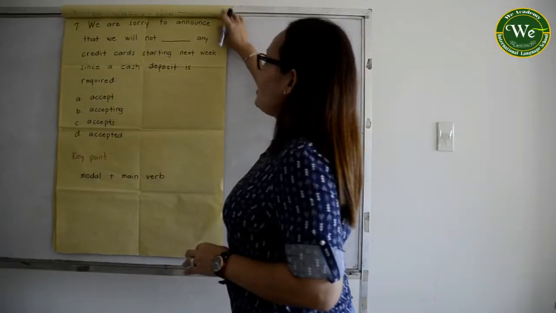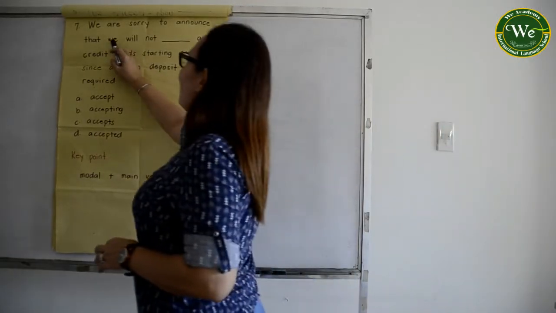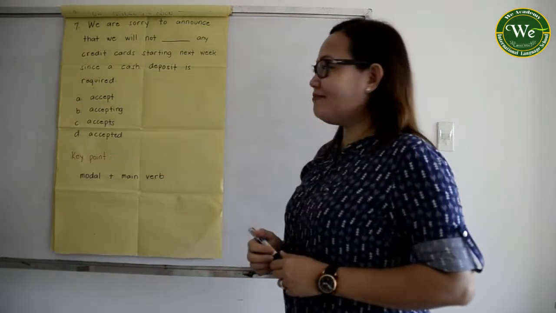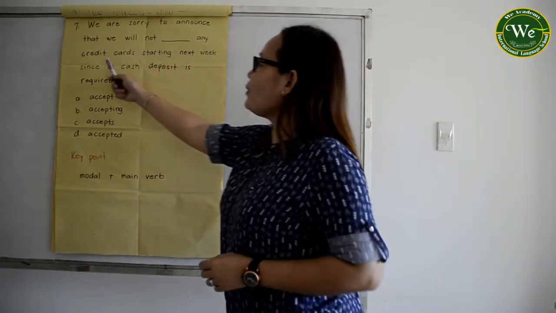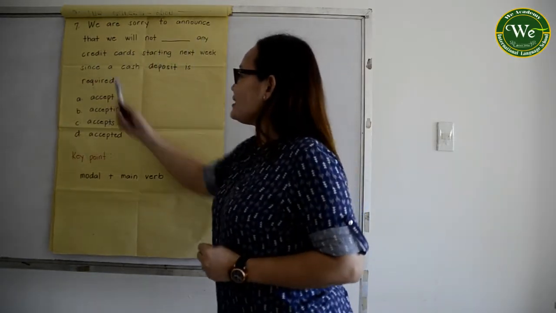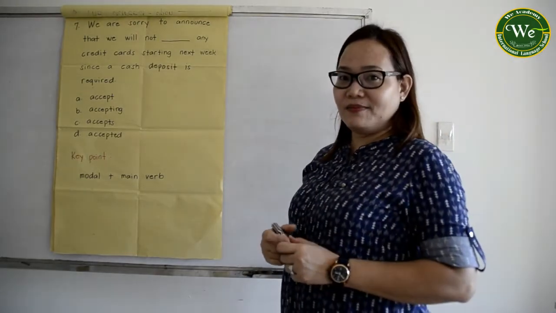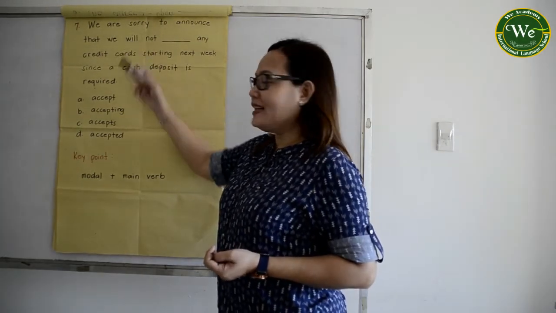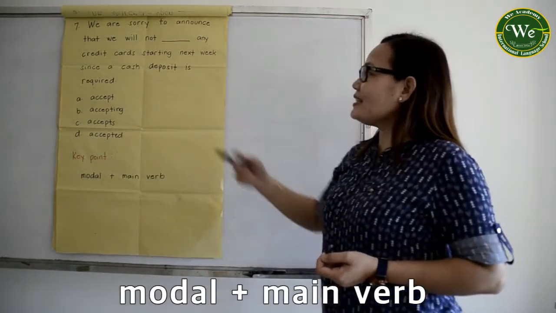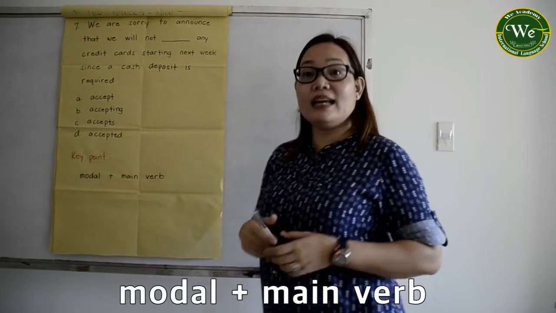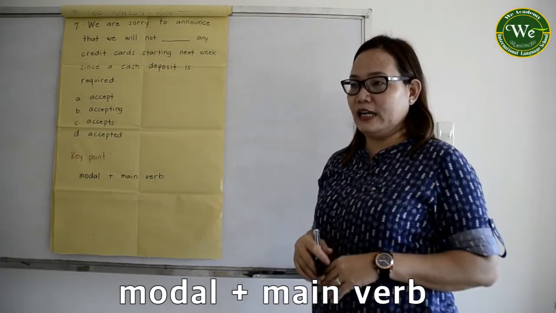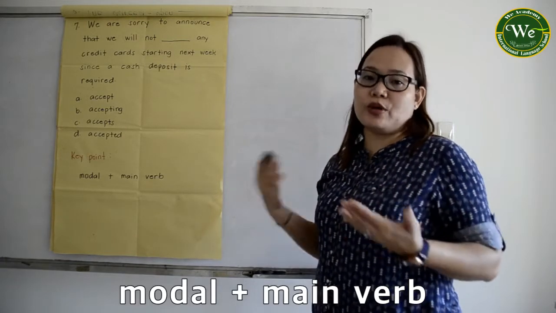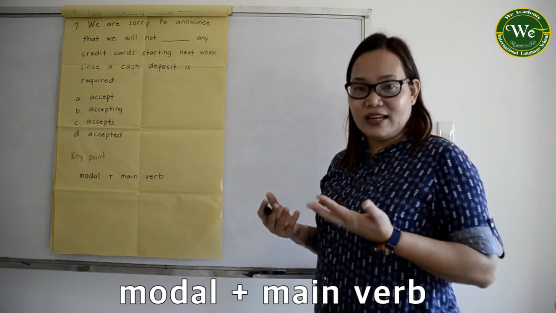Sentence number 7 is, we are sorry to announce that we blank any credit card starting next week since a cash deposit is required. What part is this? What do we call it? I will again ask you, what do we call this? Key point, yes. Will not is actually a helping verb, okay? From what you have already learned, will is used to express the future, okay?